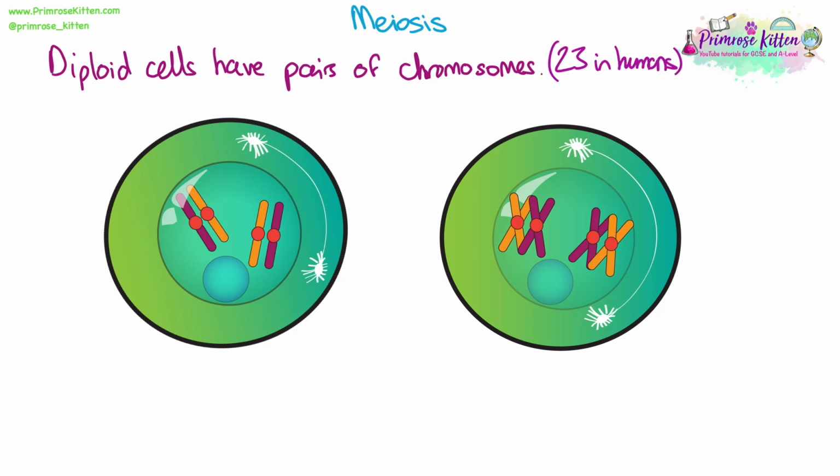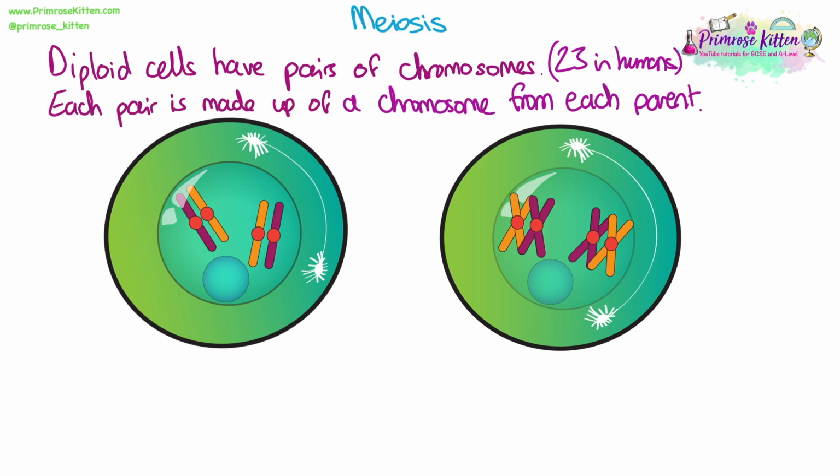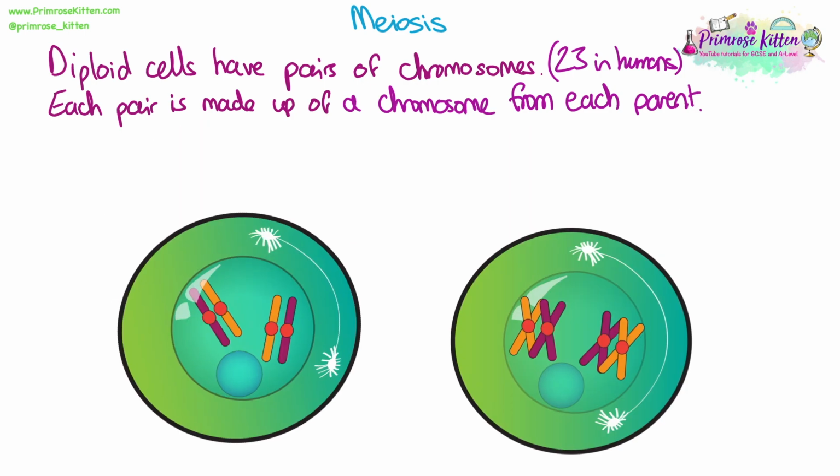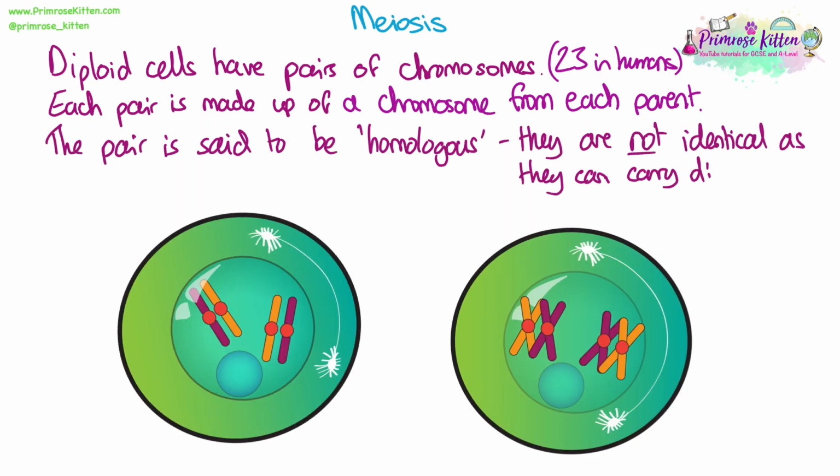Diploid cells have pairs of chromosomes. There's 23 pairs in every cell in humans. Each pair is made up of a chromosome from each parent. They're not identical copies because they came from two different parents and they can carry different alleles.